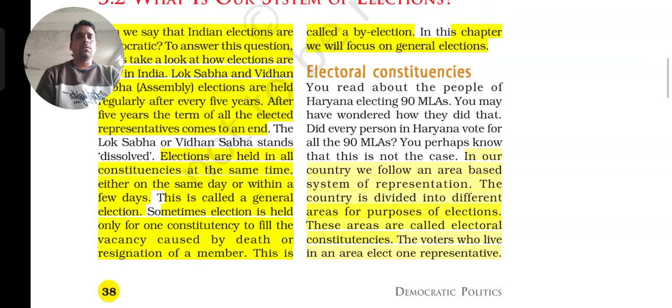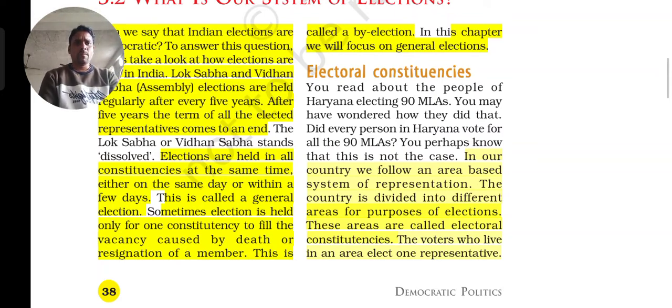Before we start, we already studied the Haryana election. In the Haryana election, how many MLAs had to be elected? 90 MLAs, that we already studied. That means in that state there are 90 constituencies, because for each constituency one MLA has to be elected. That is why a total of 90 MLAs were required. So how is a constituency formed? Let us see.